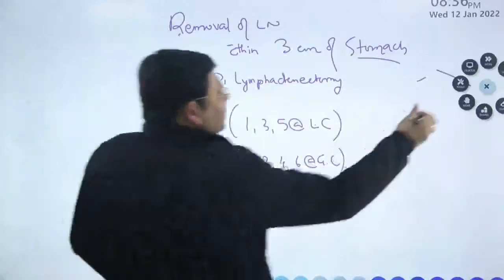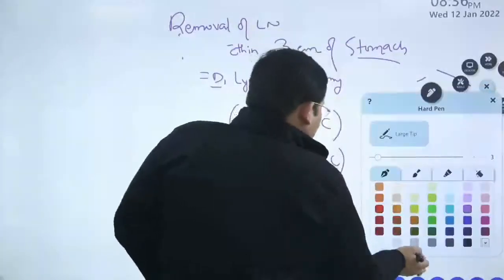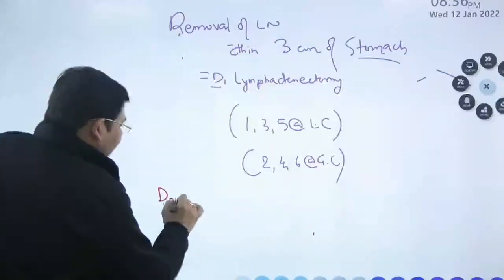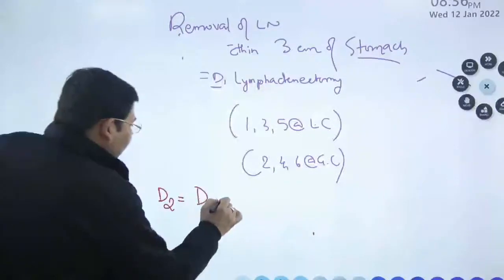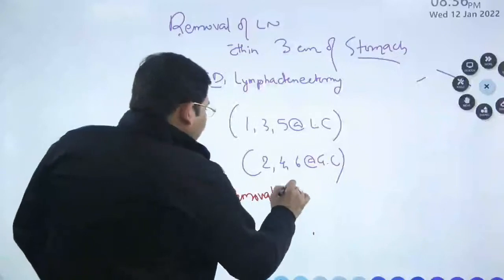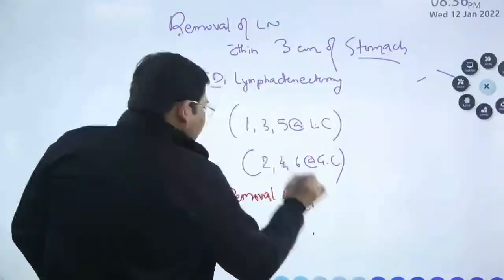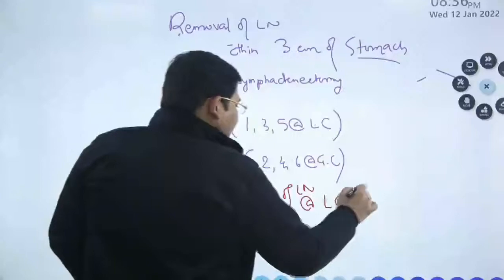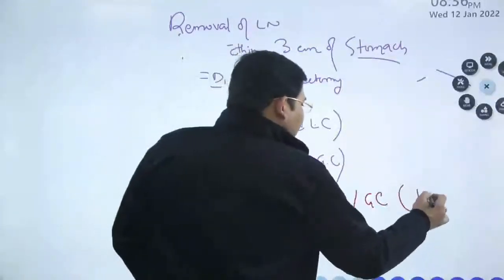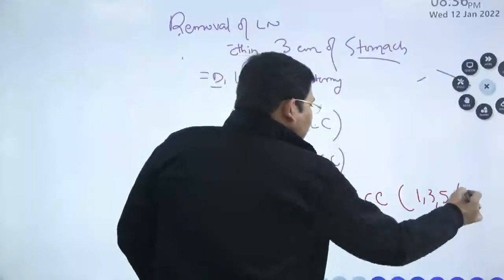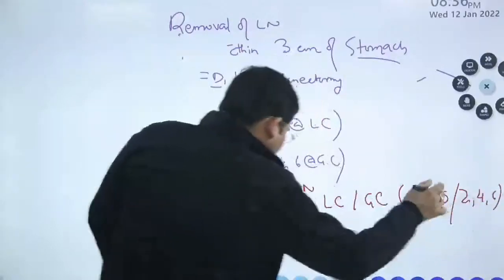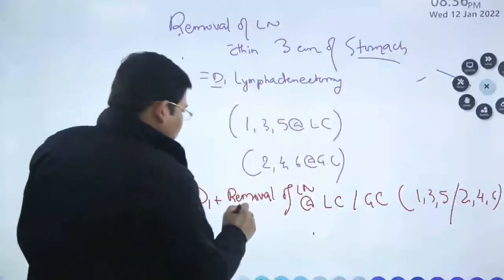Next is, what is a D2 lymph node dissection? Let us try to understand. D2 is defined as D1 and along with that removal of lymph nodes along the lesser curvature, along the greater curvature. So you have 1, 3, 5, 2, 4 and 6.